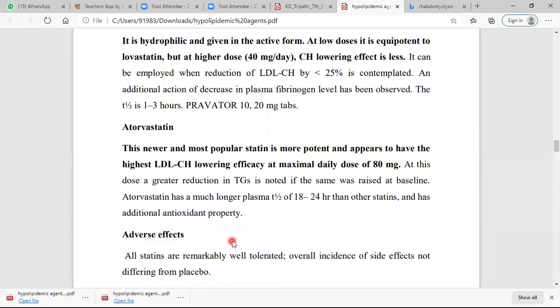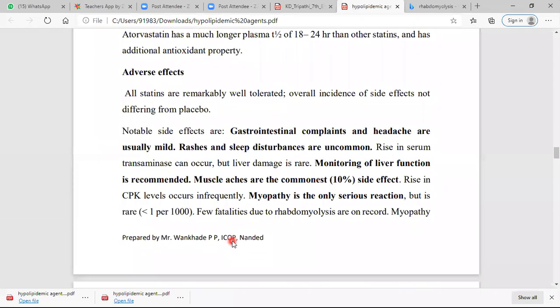Adverse effects. Gastrointestinal complaints and headache are usually mild; rashes and sleep disturbances are uncommon. Monitoring of liver function is recommended because there is a rise in serum transaminase enzymes, which causes liver damage. Muscle ache, muscle pain is the commonest side effect. Myopathy is the only serious one. Myopathy means muscle pain.